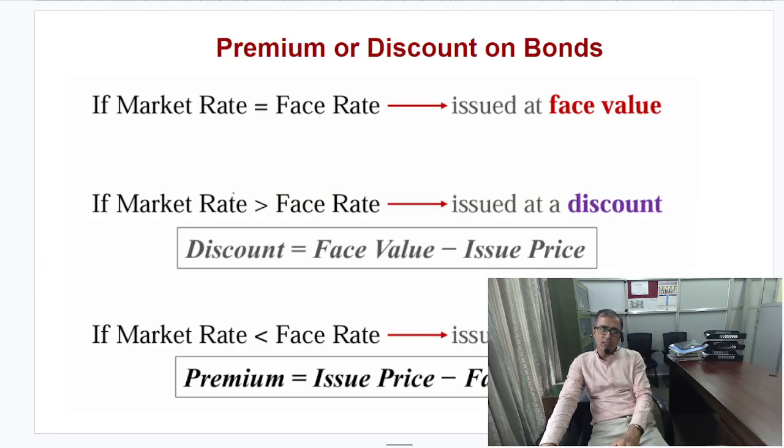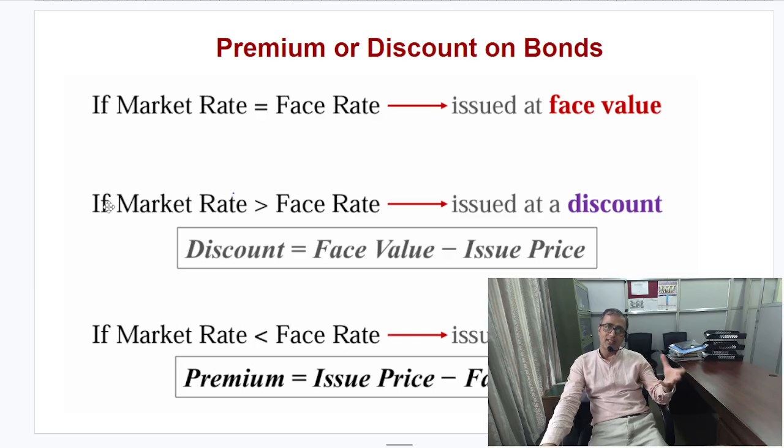Now the important question is, as I explained earlier, by looking at the given information, how do we decide whether this bond is issued at premium, discount or par? When the market rate equals the face rate, market rate meaning the required rate of return, that is, YTM equals the coupon rate, then the bond is issued at par value, or face value. That means if 1000 is the par value, then V0, the value of the bond today, will also be 1000.